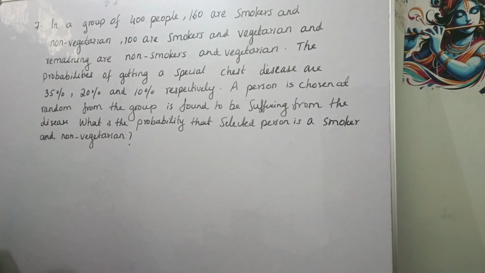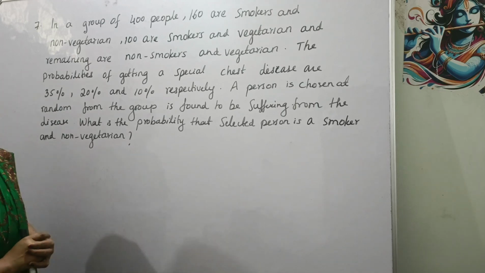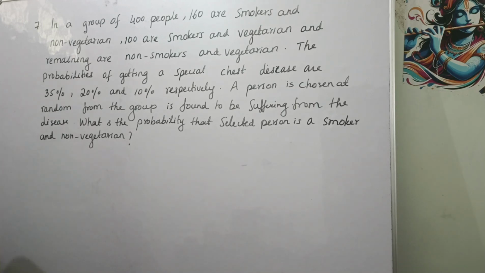Seventh question. In a group of 400 people, 160 are smokers and non-vegetarian, 100 are smokers and vegetarian, and the remaining are non-smokers and vegetarian. The probabilities of getting a special chest disease are 35%, 20% and 10% respectively. A person chosen at random from the group is found to be suffering from the disease. What is the probability that the selected person is a smoker and non-vegetarian?